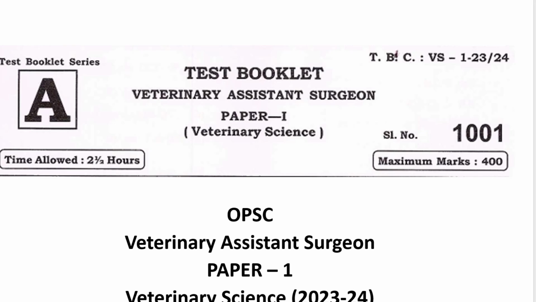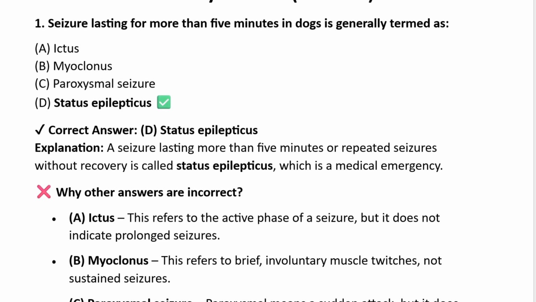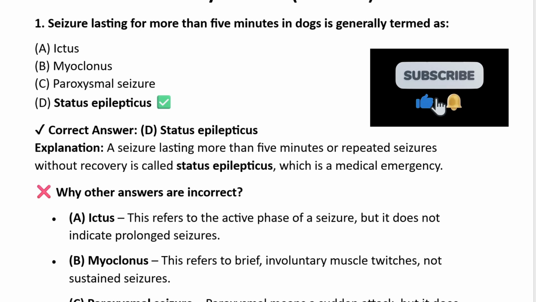OPSC Veterinary Assistant Surgeon Paper 1 Veterinary Science 2023-24. Question number 1. Seizure lasting for more than 5 minutes in dogs is generally termed as: ictus, myoclonus, paroxysmal, or seizure, status epilepticus.